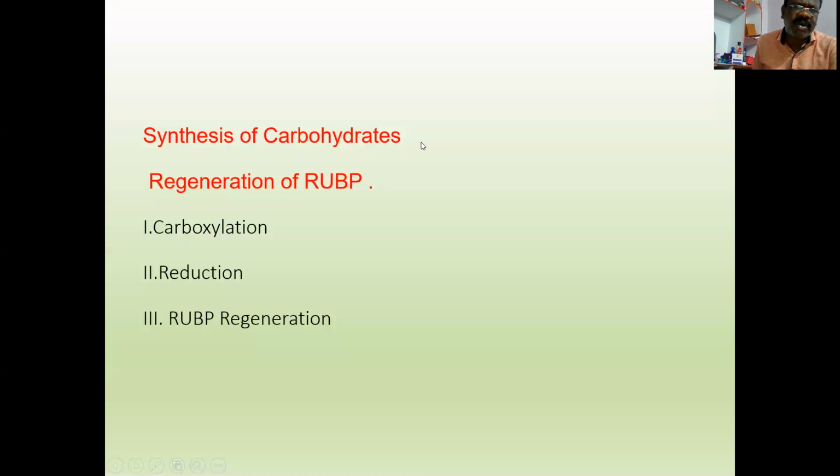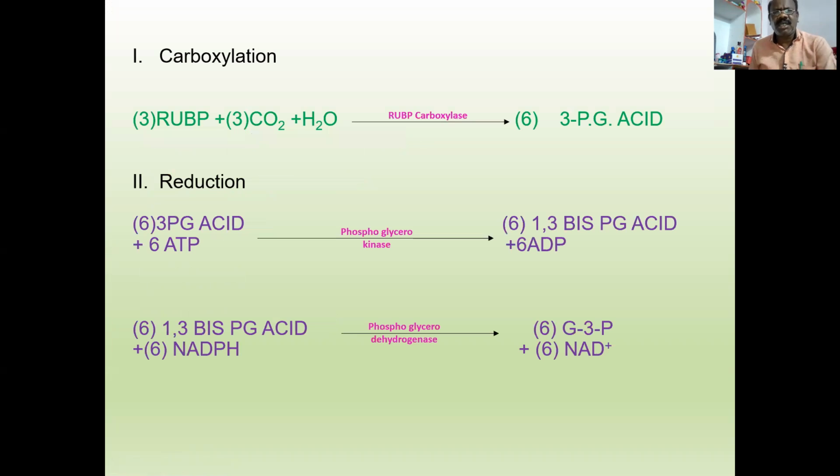One is the synthesis part and another is the regeneration part. Synthesis means synthesis of carbohydrates, and regeneration of RuBP. There are three phases: carboxylation, reduction, and RuBP regeneration. Now we discuss every reaction in detail.